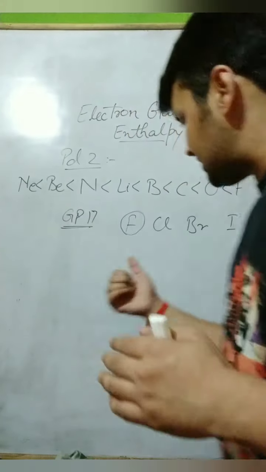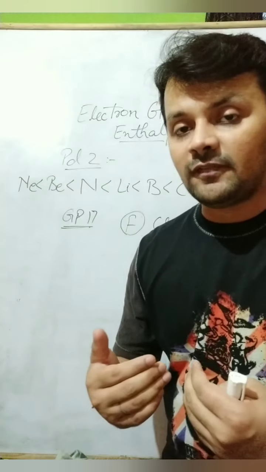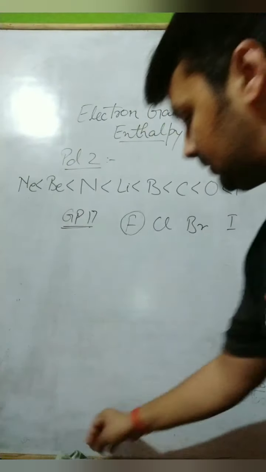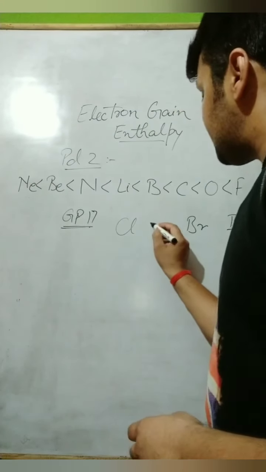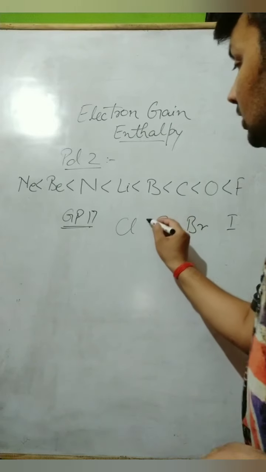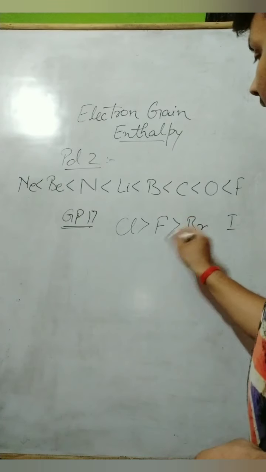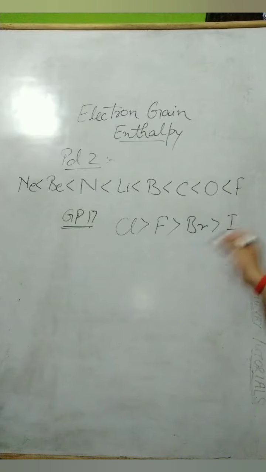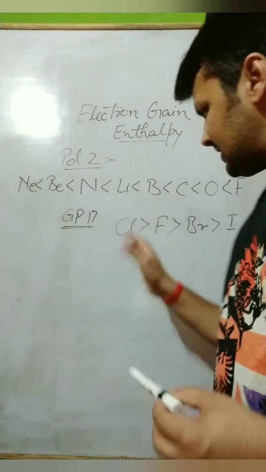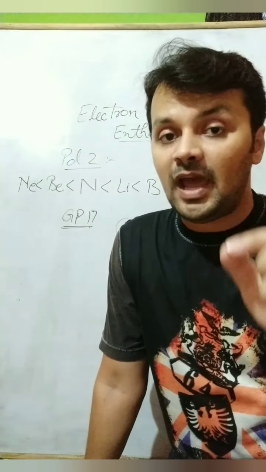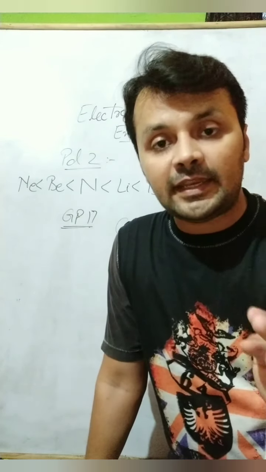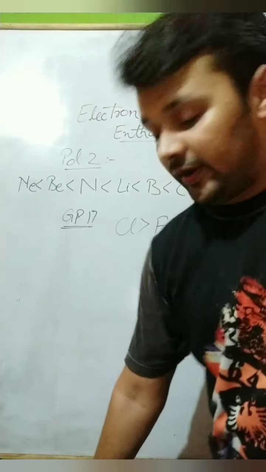Even chlorine, which is the next element, has more electron affinity than fluorine. So the trend becomes: chlorine has the highest electron affinity, then fluorine, then bromine, and at last iodine. This works in all cases: every time, the third period element will have more electron affinity than the second period element. Note this point, very important.